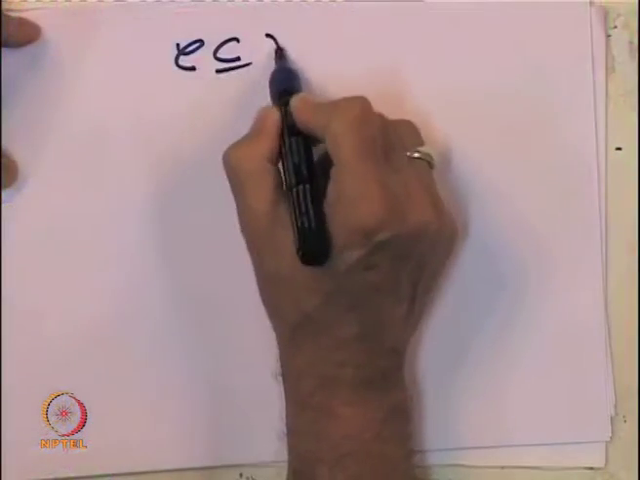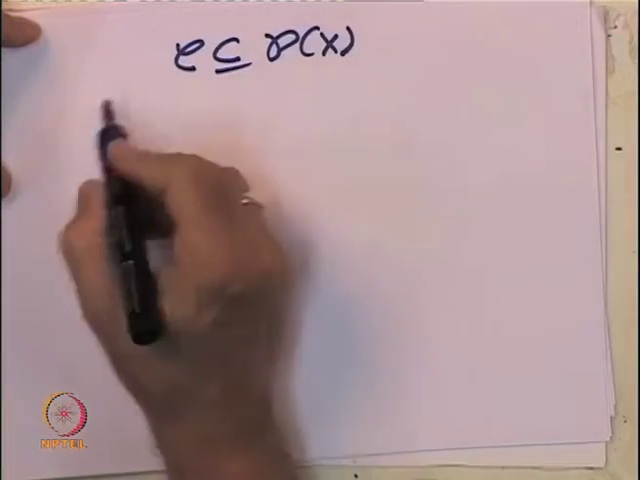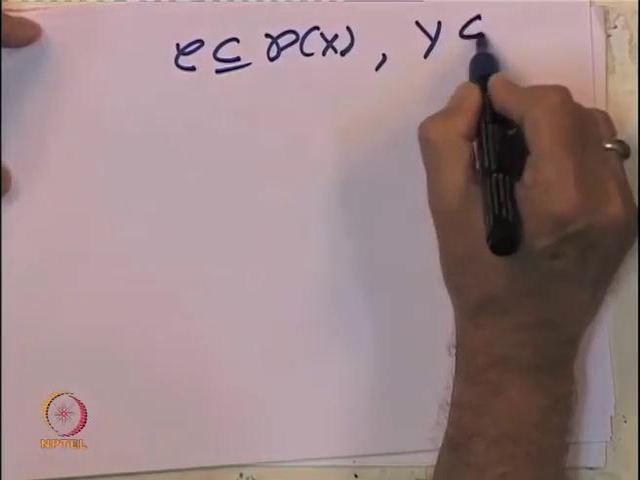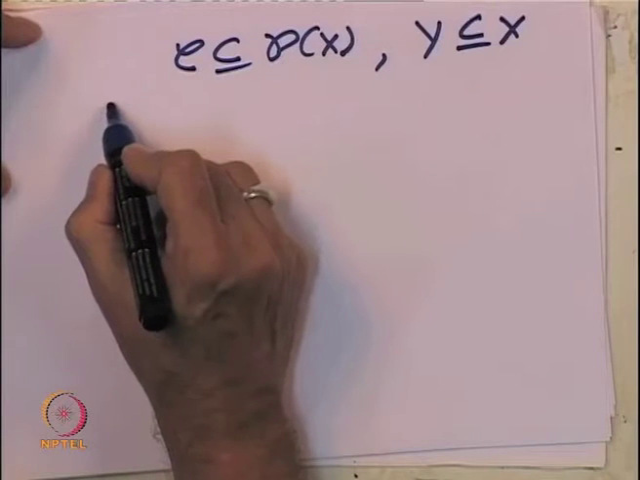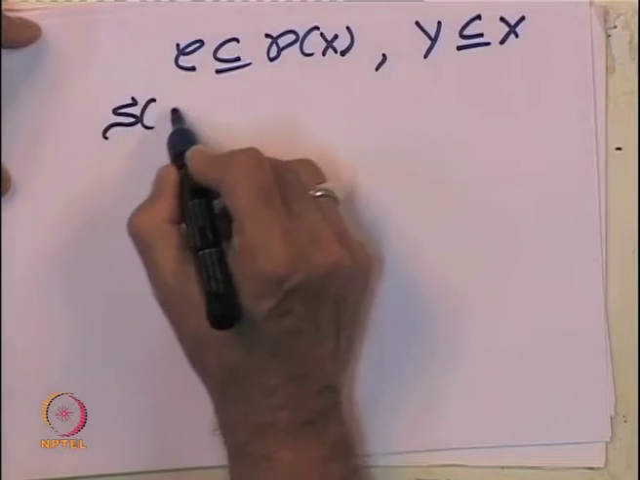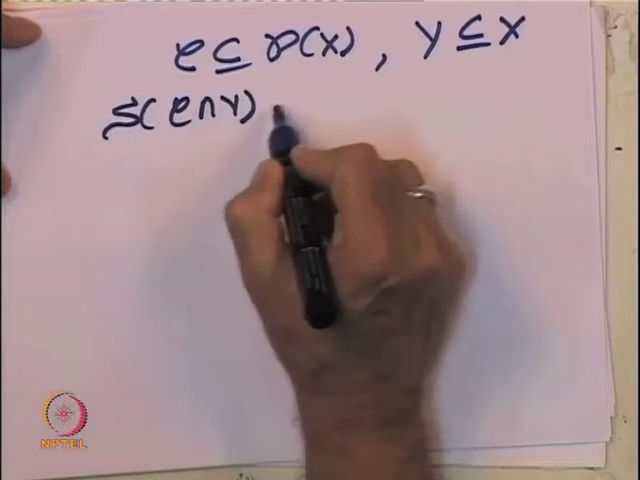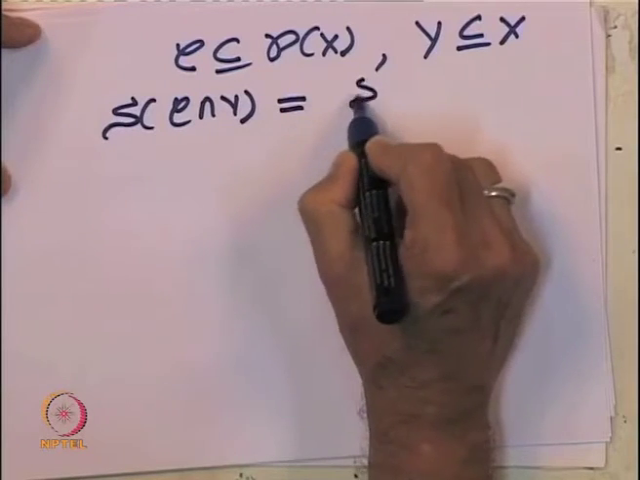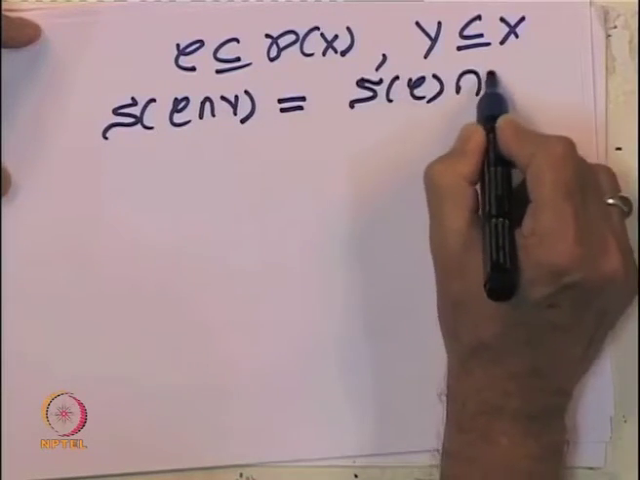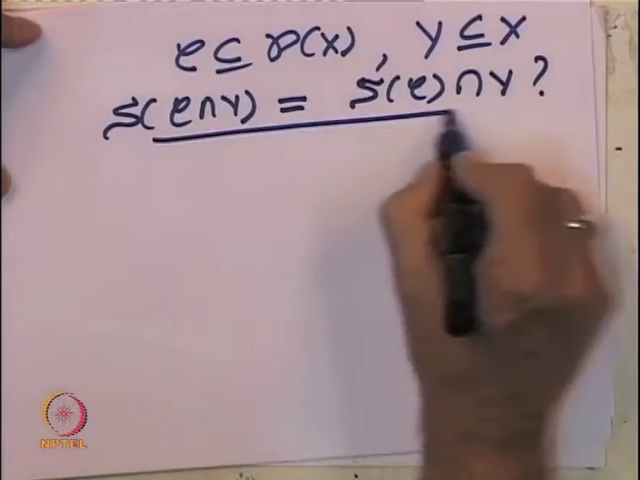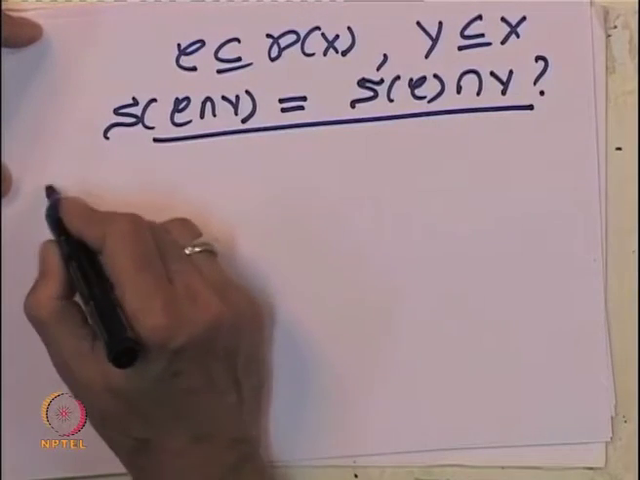So, X is any set and C is a collection of subsets of X, that is, C is contained in P of X. And Y is a subset of X. So, we want to show that the sigma algebra generated by C intersection Y is equal to the sigma algebra generated by C restricted to Y. So, this is what we want to prove.